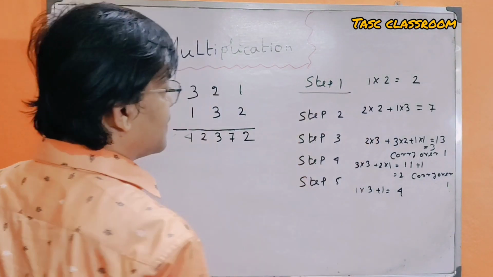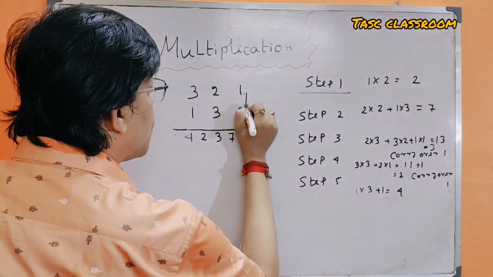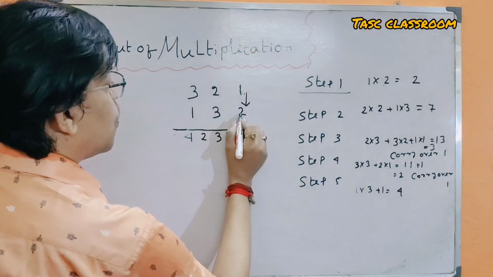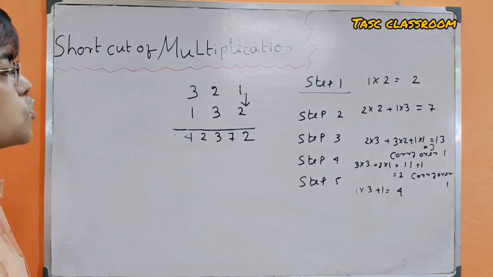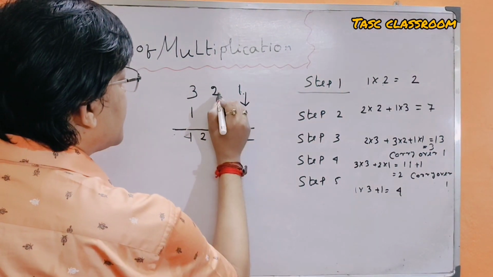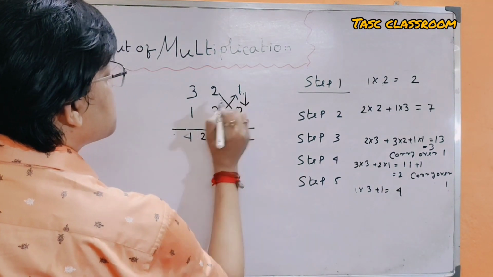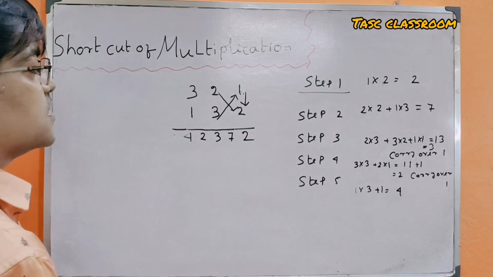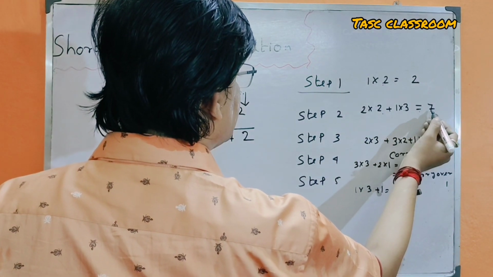Step 1: 1 is multiplied by 2, 1 into 2 equals 2. Step 2: 2 is multiplied by 2 and 1 is multiplied by 3, 2 into 2 plus 1 into 3 is equal to 7.